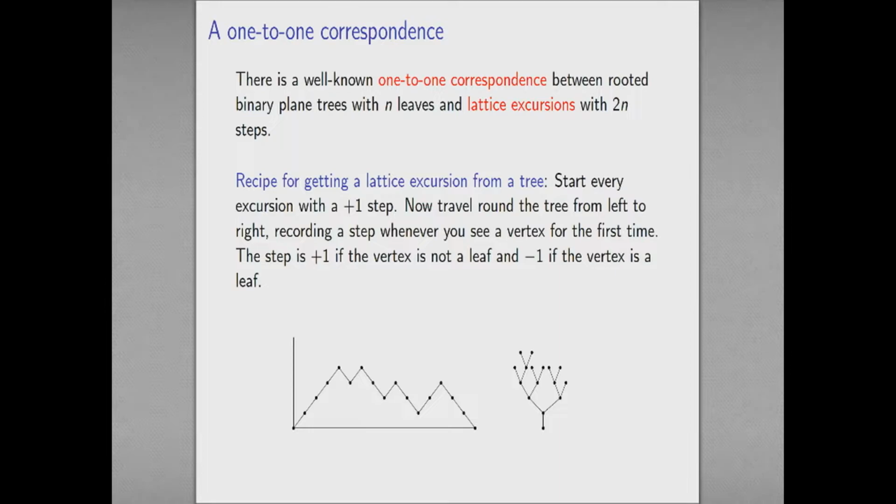So what do I mean by a lattice excursion? This is an example of a lattice excursion. It's a path that at each step is going to go either up 1 or down 1. Okay? And it's going to start and end at 0, and it needs to stay strictly positive in between times. Okay, so it's a path of length 2n made of ups and downs such that I say strictly positive except at the endpoints.